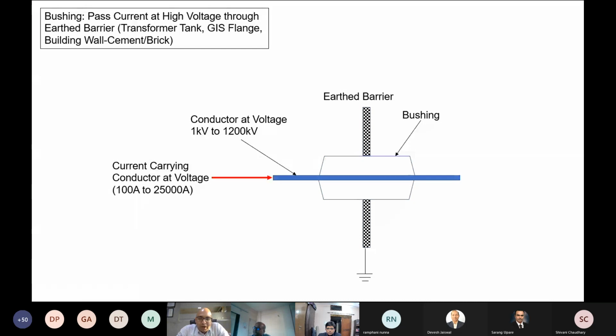To provide this safe path, the bushings play a very key and very critical role in power transformers. And typically, it is to take the power from high voltage lines through an earth barrier, which is in the form of a transformer tank or a transformer tank cover or a GIS flange, or through a building made out of wall, cement or brick.